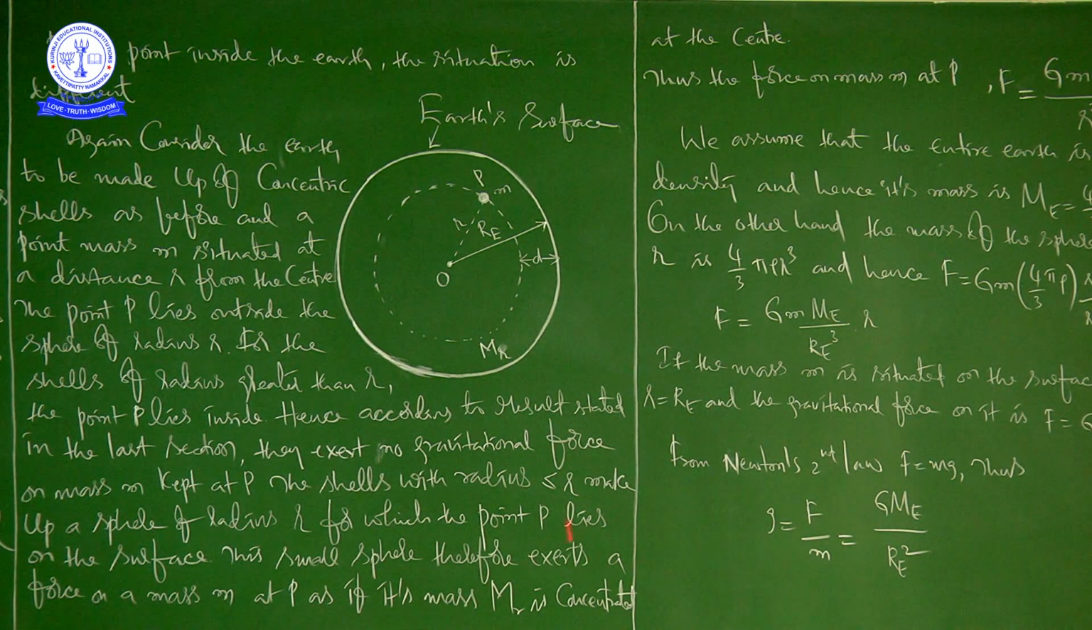The shells with radius less than or equal to r make up a sphere of radius small r, for which the point P lies on the surface. This small sphere therefore exerts a force on a mass small m at P as if its mass mr is concentrated at the center.